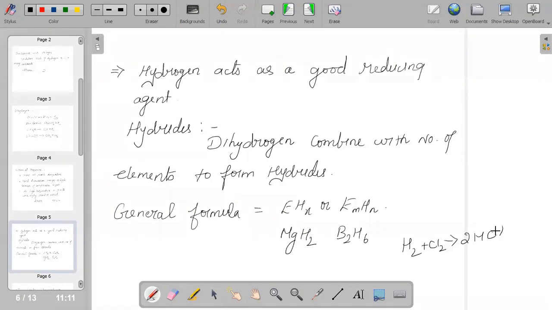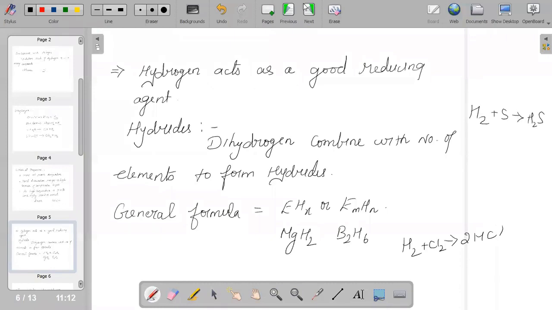hydrides. Like with sulfur, it will form sulfide. With oxygen, it forms oxide. With fluorine, it forms fluorides, and so on. For example, we can say H2 plus S will give us H2S. So hydrogen plus sulfur is giving us hydrogen sulfide.